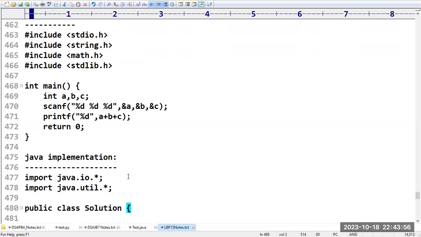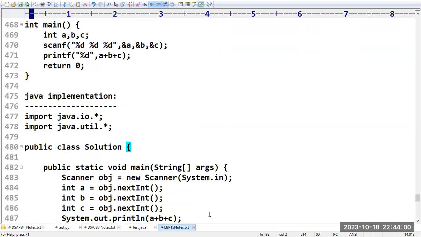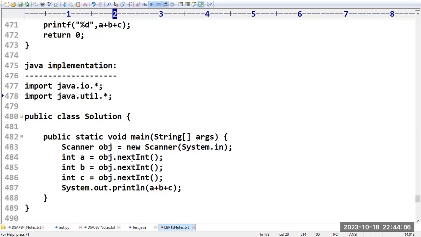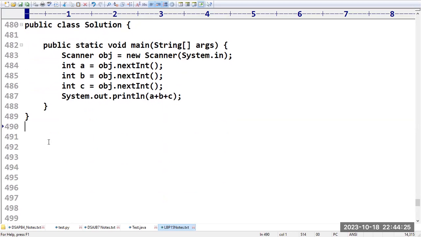So that is how we implemented it in C and Java. Are you clear with these two implementations? Please confirm. Clear, right? Now we will see how we can implement this program in Python.